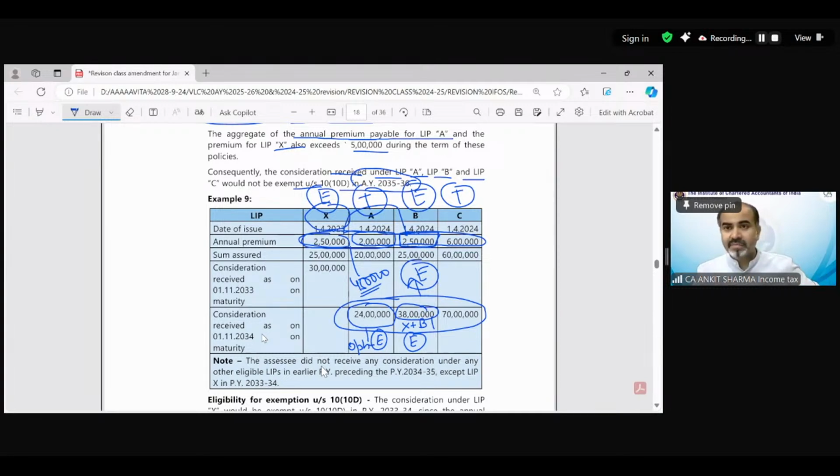Pooja is asking, sir, please explain example 8 solution in Hindi with the difference. Okay, Pooja.